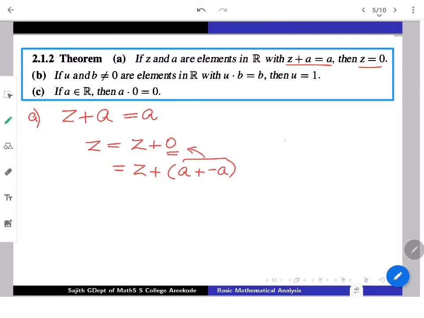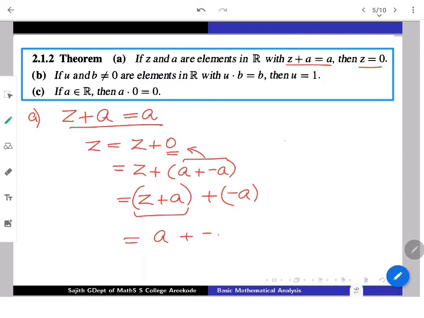I am just going through the laws which are already guaranteed. Now associativity will hold, so I can join Z plus A first and minus A next. Now Z plus A is given to be A, so this gives you A plus minus A again. A plus the negative of that element should be 0, which says Z equals 0.